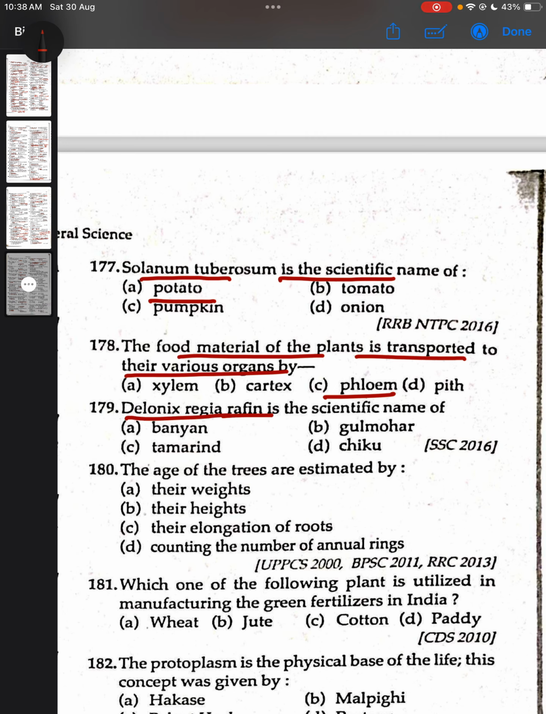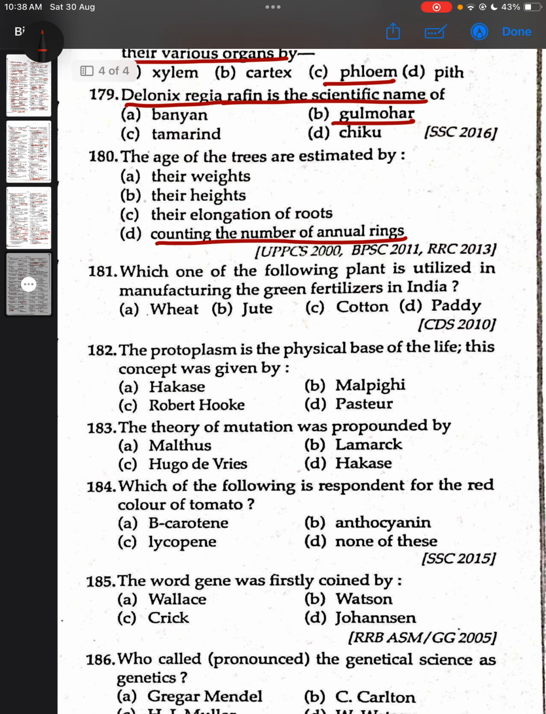Delonix regia is the scientific name of gulmohar tree. The age of the tree is estimated by counting the number of annual rings. Which one of the following plant is utilized in manufacturing the green fertilizers in India? Jute, but the most correct answer will be sun hemp and dhaincha.